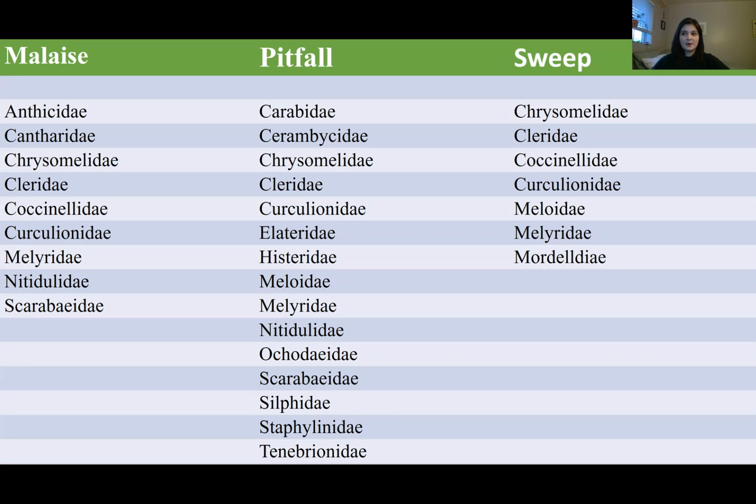So here are the families that we recorded over the 2017 field season, separated out by the trap type they occurred in. There were 9 families found in the malaise trap, 16 in the pitfalls, and only 7 in the sweep nets. However, there were unique taxa found in each of the different trap types, highlighted in red. Anthicidae and Cantharidae were only recovered in the malaise traps, Mordellidae only in the sweeps, and 9 out of the 16 taxa in the pitfalls were unique to that trap method. These included some exciting finds like Ocodemidae, the first I had ever seen, and a few wayward cerambycids that I wouldn't have expected to find in a pitfall trap.